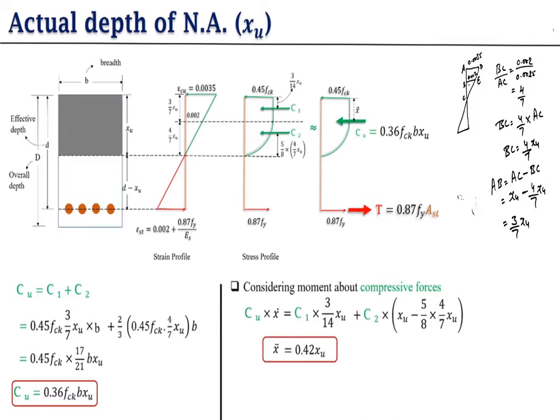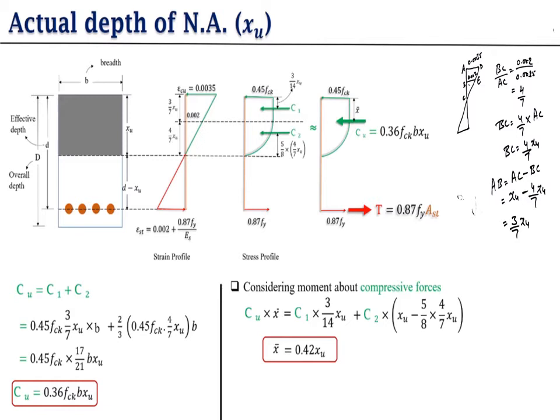So y1 or x1, here we get 3 by 7 xu into 1 by 2, which is equal to 3 by 14 xu. But in case of parabolic, if you want to measure the centroidal axis, then you have to calculate from top or bottom. If you calculate from top, then you have to add 3 by 7 xu plus this part, multiplied with this 4 by 7 xu, meaning 3 by 8 into 4 by 7 xu. But if you calculate from bottom, then you have to subtract 5 by 8 into 4 by 7 xu from xu. So the same equation we write here.